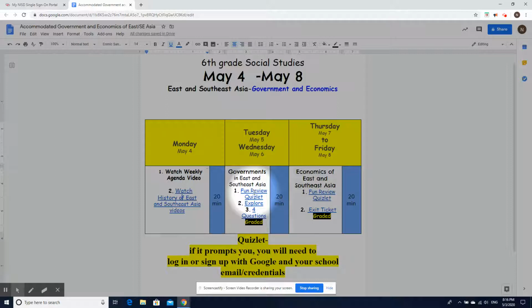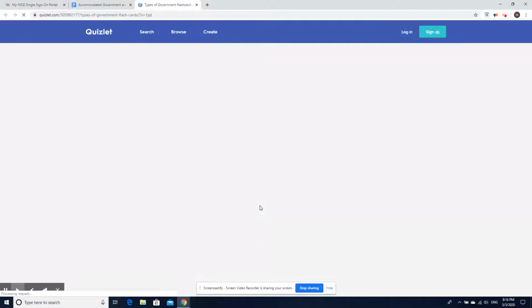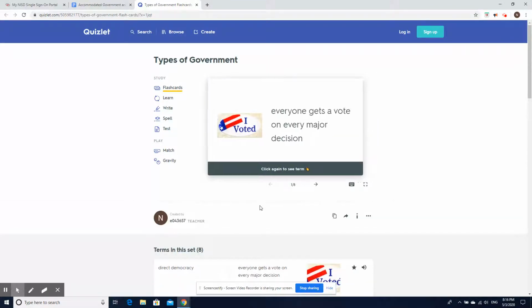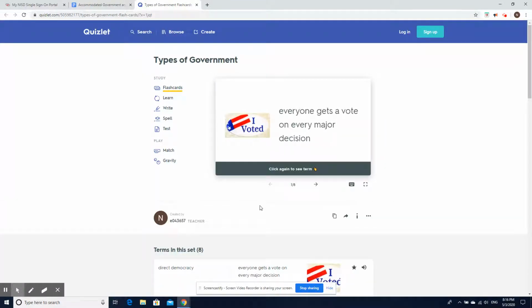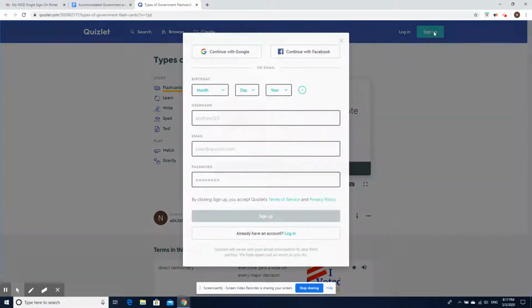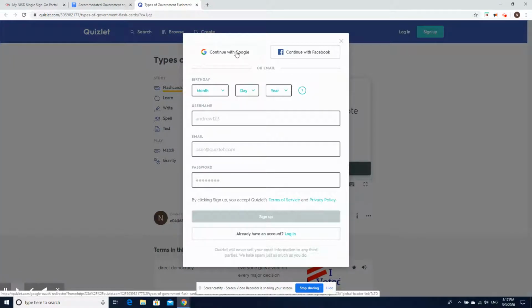So on Tuesday, I would recommend that you review some important vocabulary words, and you will need to do it on Quizlet. You can use flashcards, you can use Learn, or you can use Match, or you can use all three to review the types of government vocabulary words. If it asks you to log in or to sign up, you will need to do that. If you haven't signed up yet, you will need to click on sign up and continue with Google.